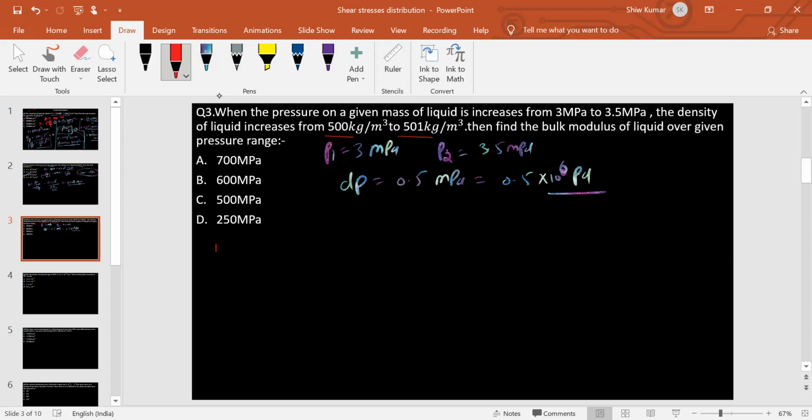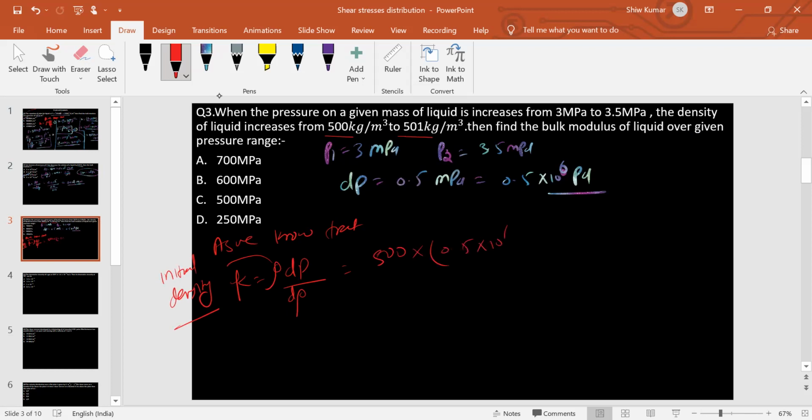As we know, the bulk modulus in terms of density is given as rho into dP by d rho. This rho indicates the initial density. So the initial density is 500, and the change in pressure is 0.5 megapascal, which is 10 raised to 6 Pascal.